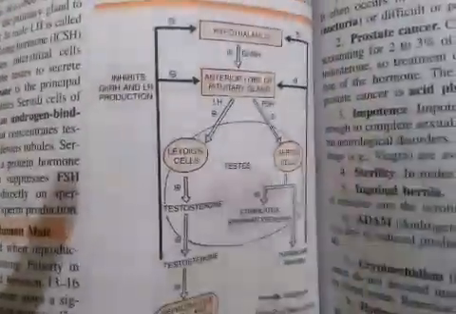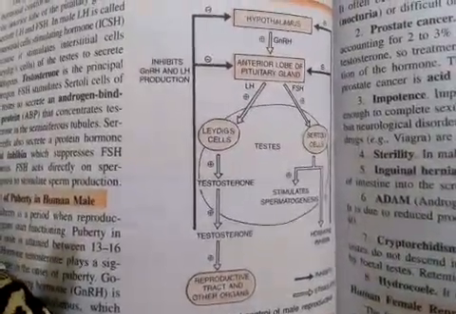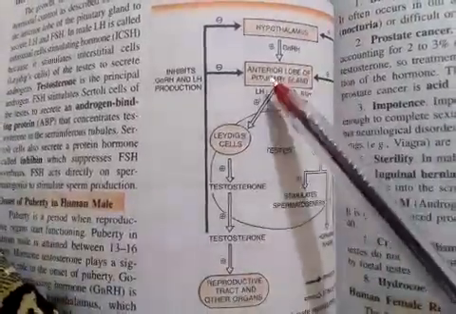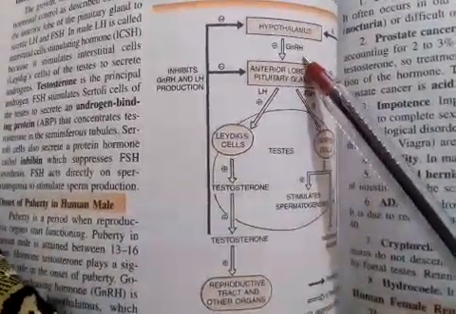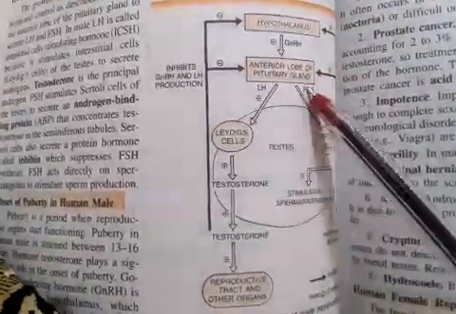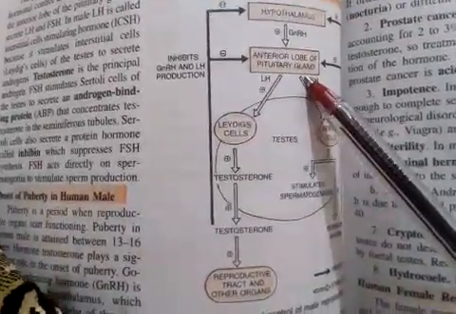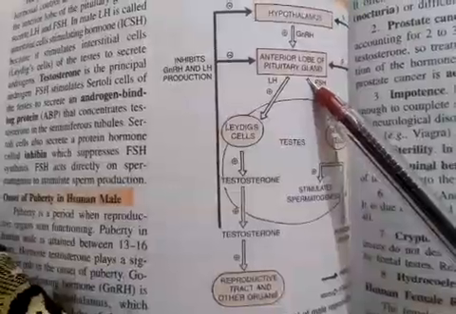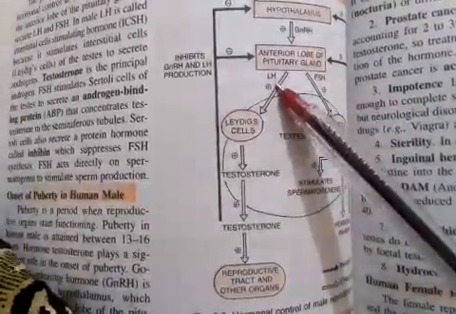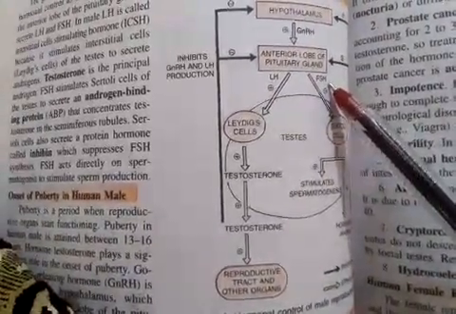So what happens in this figure, as it's shown, I hope you are familiar with that: the master center of your body is the hypothalamus, which secretes the hormone said to be gonadotropin releasing hormone, that is GnRH. That GnRH controls the secretion of the anterior lobe of the pituitary gland, and you know the pituitary gland is the master gland of your body. Then the pituitary gland releases two hormones. First is the luteinizing hormone, LH, and the other is FSH, the follicle stimulating hormone.